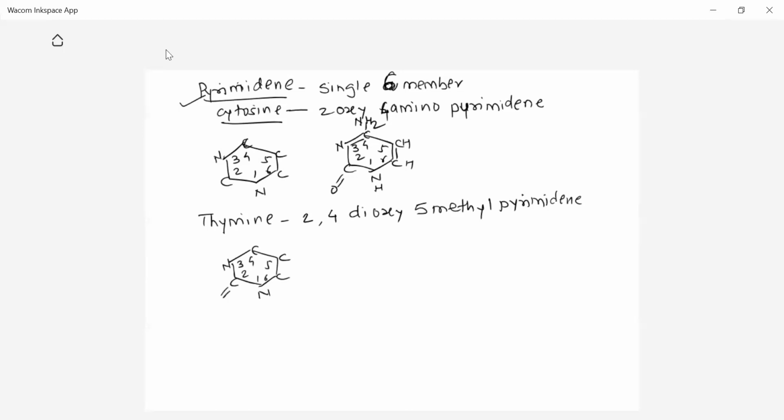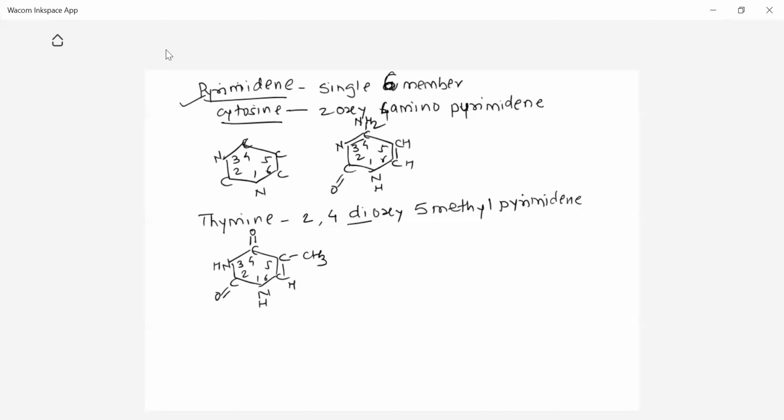So 2,4-dioxy. Dioxy means 2 oxygen groups will be there. 5-methyl. Here there will be a methyl group. So this is the structure of thymine. You complete the valency of this nitrogen and carbon. Again, this 4th carbon has complete valency. You will write hydrogen here, and hydrogen. So that will form the complete thymine molecule.